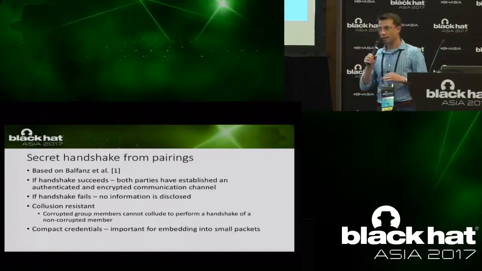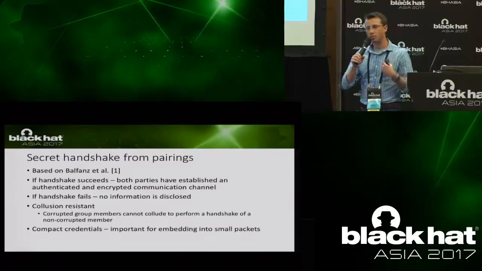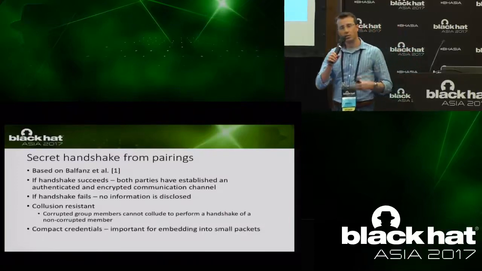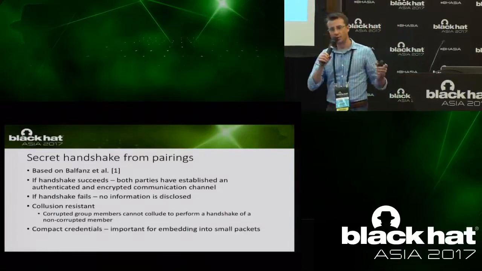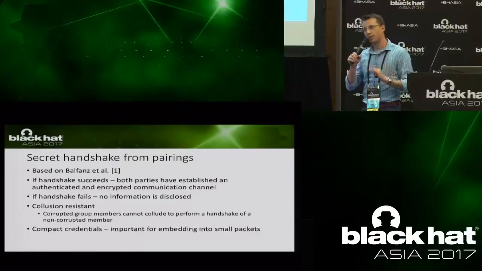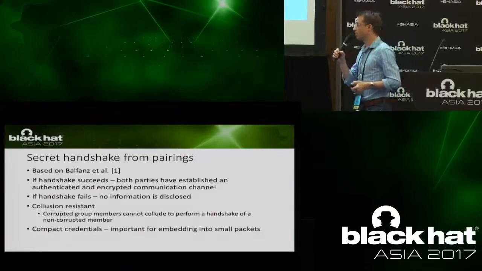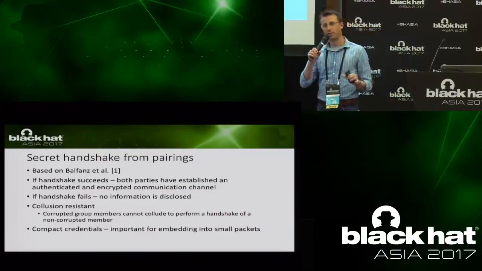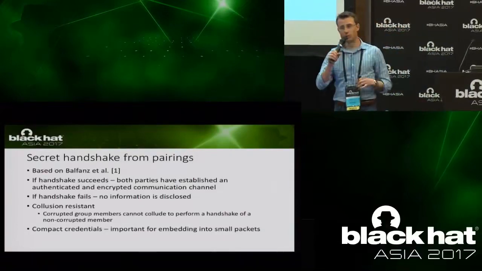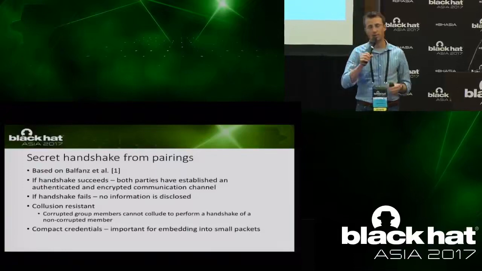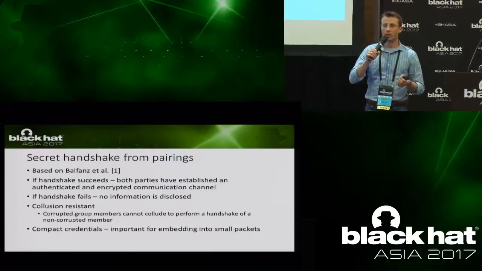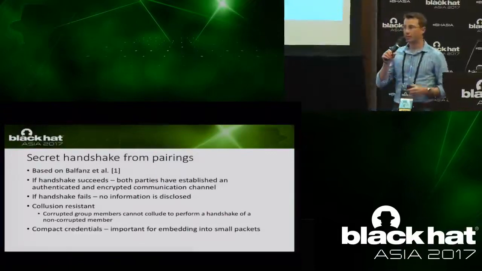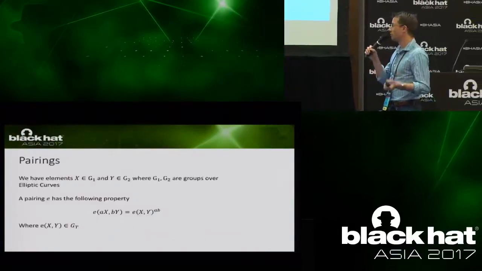And it's also collusion resistant, meaning if I'm a corrupt user from the community, I cannot collude with an adversary or with another user to impersonate a different user in this community. I only have my credentials. I cannot pretend I'm somebody else within the community. And the credentials are also compact, and by compact, I mean the actual size, the number of bytes we need to transmit in order to perform this procedure. That's very important because on top of Bluetooth LE, we can only pass so much data. We have tens of bytes that we can transmit. That's very restrictive, so that's an important property.